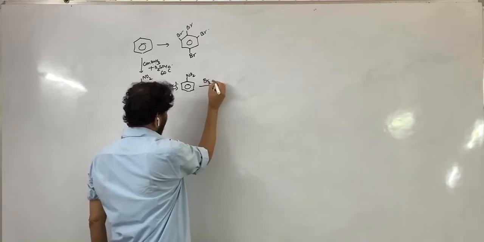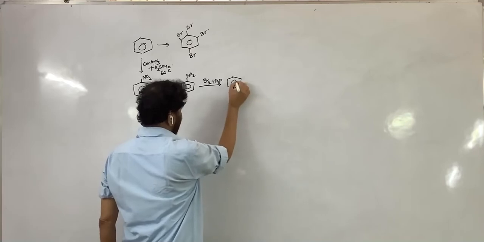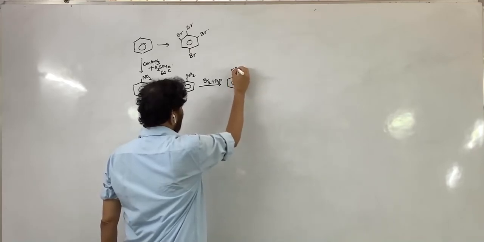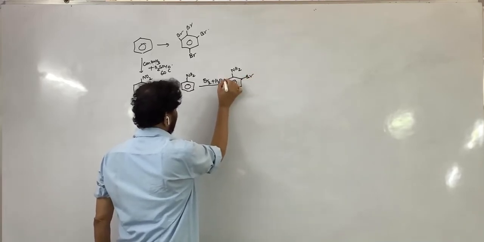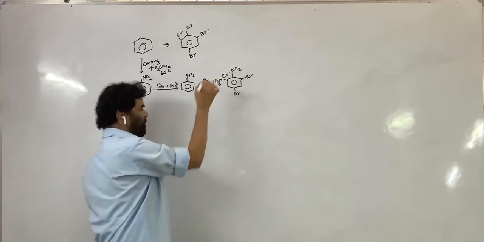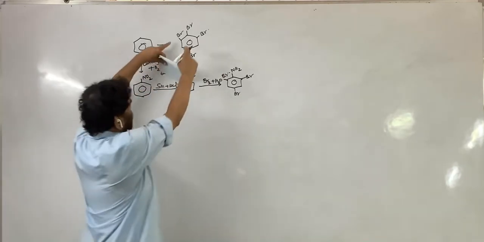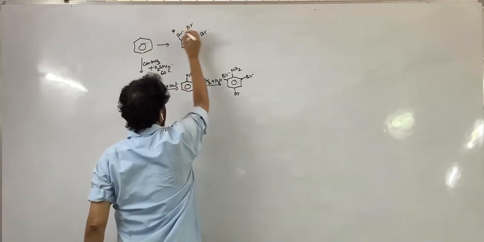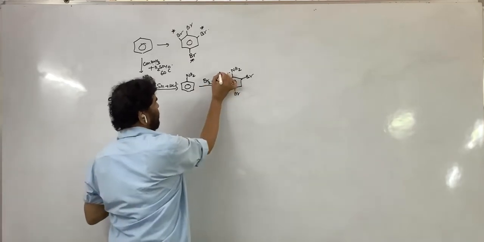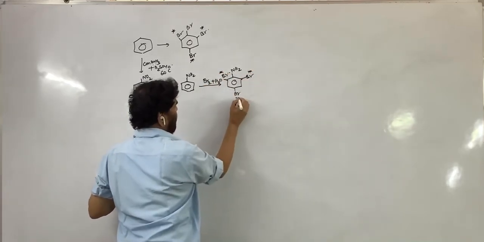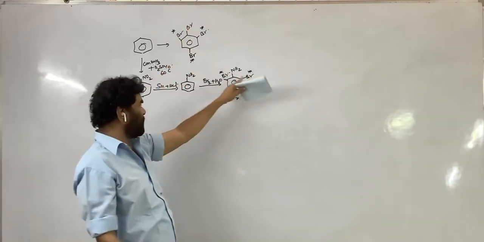Now, in aniline, NH2 is a strong ring activating group. If you treat with bromine water, 3 bromines are introduced into the molecule. That is, 2,4,6-tribromoaniline is formed. So the 1, 3, 5 positions, these 3 are introduced now. Now, the 4th bromine is to be introduced between these two, 1, 3.